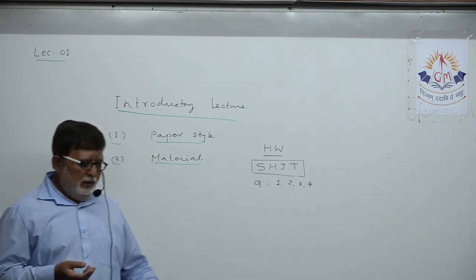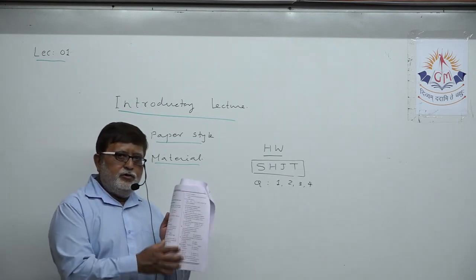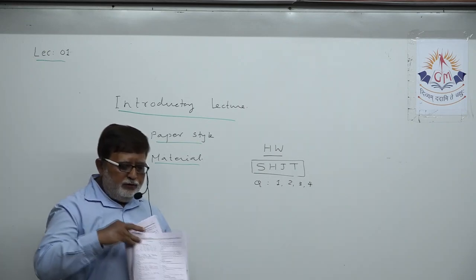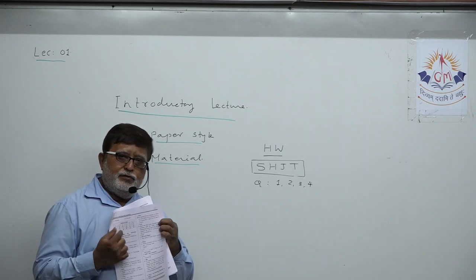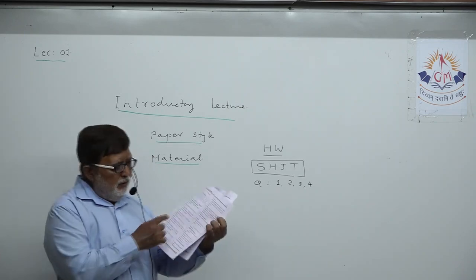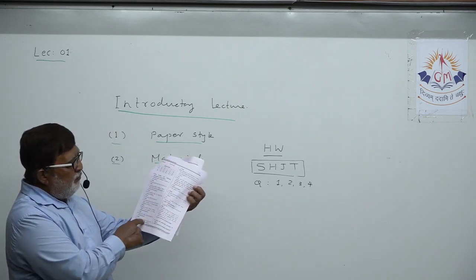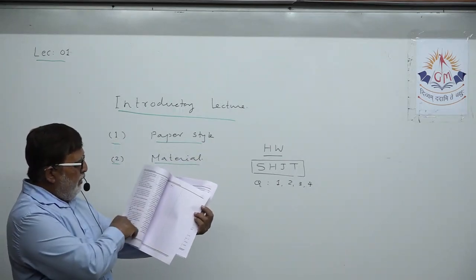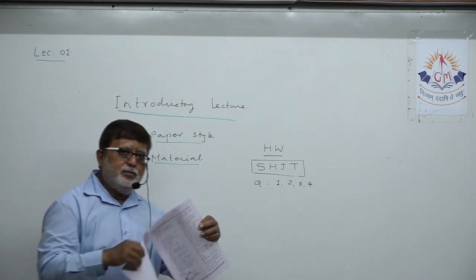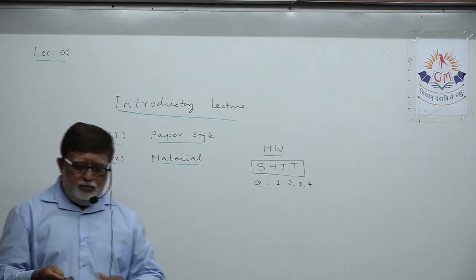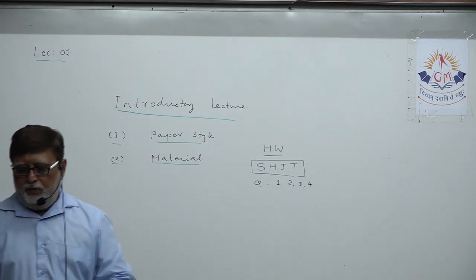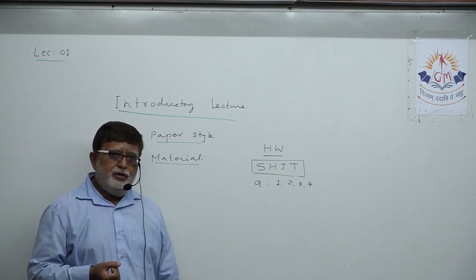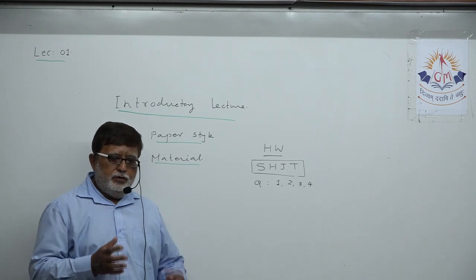Suppose MCQs are given. At the end of the MCQ section, the answer key has already been given. In true and false, answers are given. In fill in the blanks, answers are given. In one line also, answers have been given. So there is no question of where you have to find that particular MCQ answer.